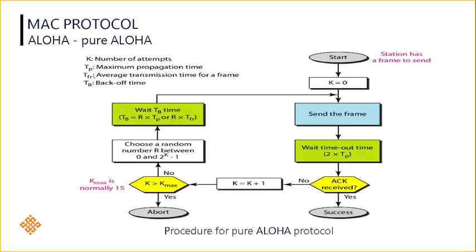So this is the procedure for pure Aloha protocol. Here we should remember a few terminologies: K is the number of attempts, TP is the maximum propagation time, TFR is the average transmission time, and TB is the backoff time.